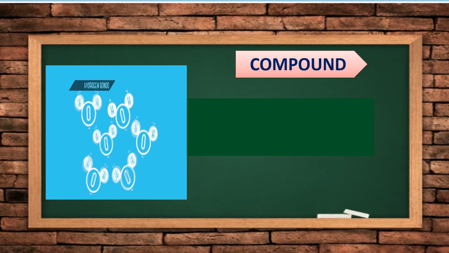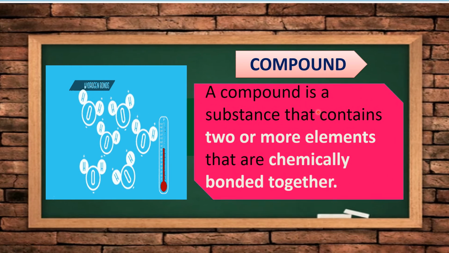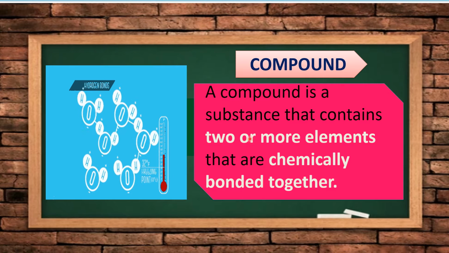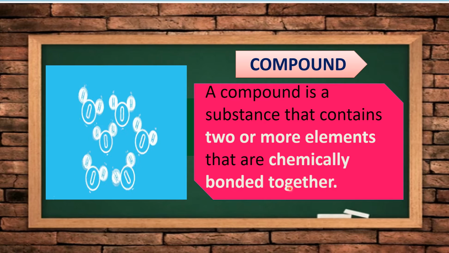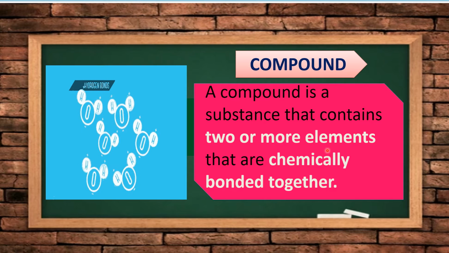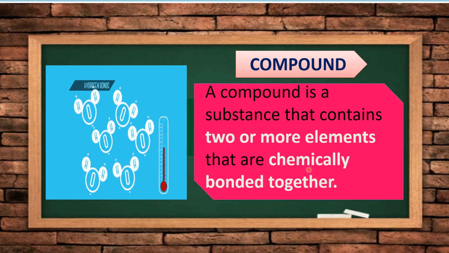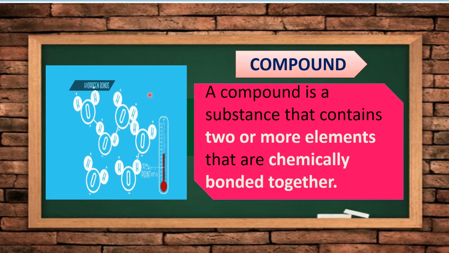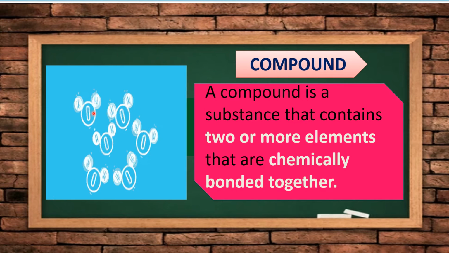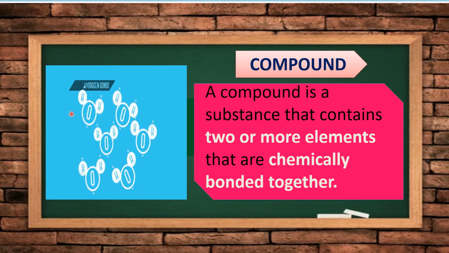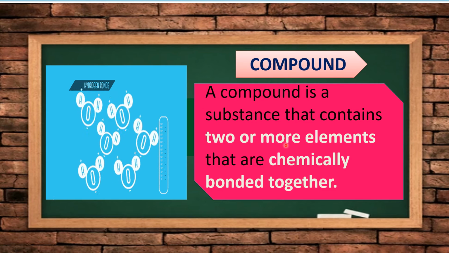Next, we have the word compound. How do you define compound? A compound is a substance that contains two or more elements that are chemically combined together. Again, take note, two or more elements that are chemically, not physically, bonded together. For example, we have here oxygen and hydrogen. When oxygen bonds with hydrogen, it will form a compound. A compound is composed of two or more elements.